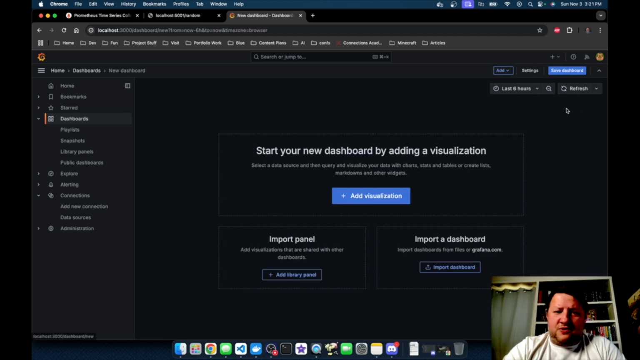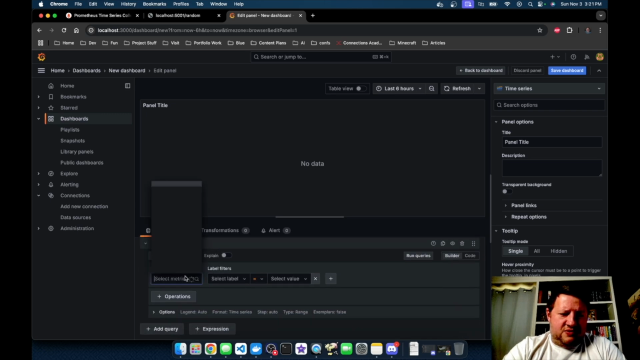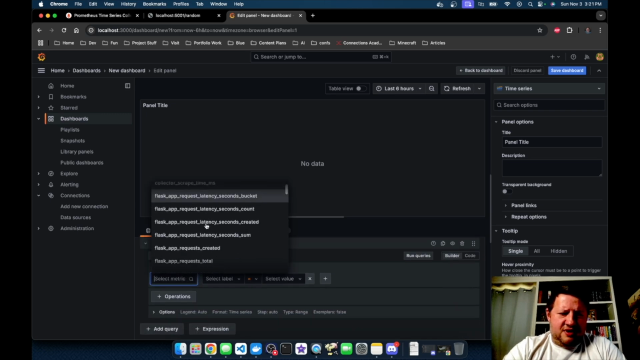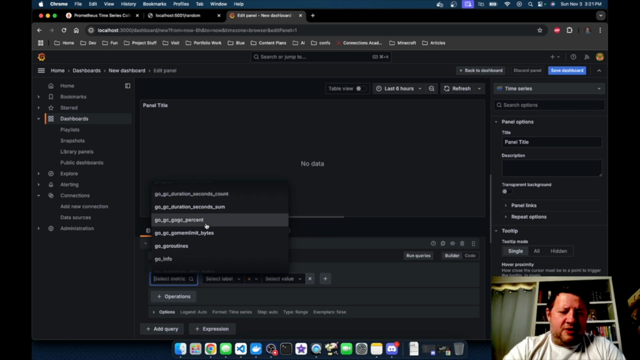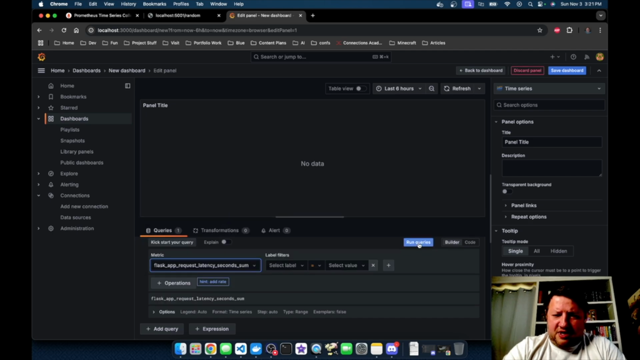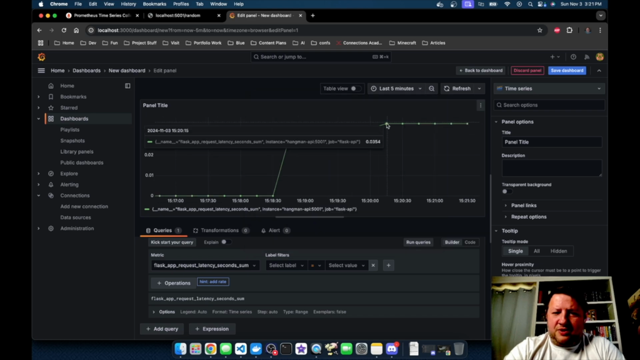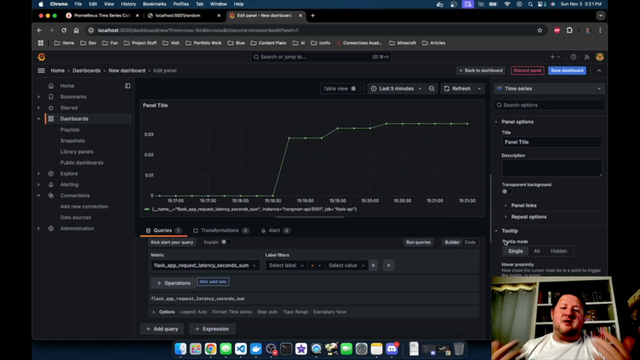So if I come to new dashboard and I do add a visualization, I can visualize from there. There's tons of metrics that are already being pulled in. And so if I pull the sum of latency seconds, there we go. I can actually start to see my data appear in front of me. This is currently set to last 6 hours. Let's go to last 5 minutes, and there you get a look at it.